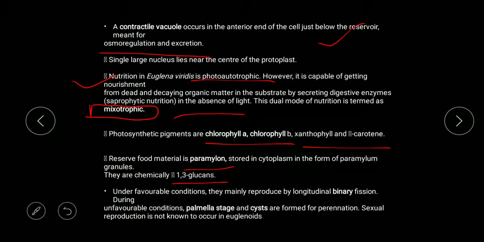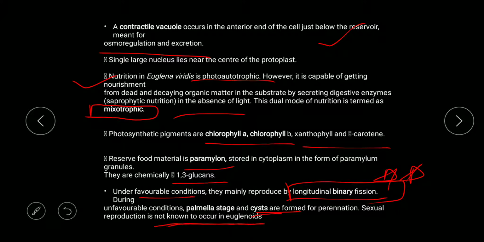Under favorable conditions, they mainly reproduce by longitudinal binary fission. This is an important question. They divide by longitudinal binary fission in favorable conditions, but in unfavorable conditions they form cysts, which are for perennation. Perennation means to tide over unfavorable conditions. Sexual reproduction is not known to occur in euglenoids.